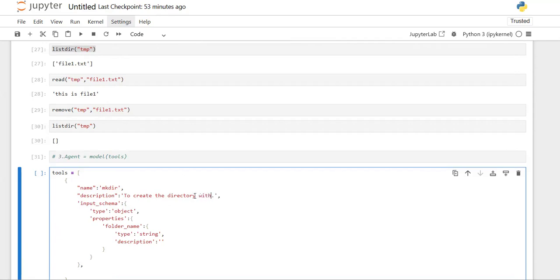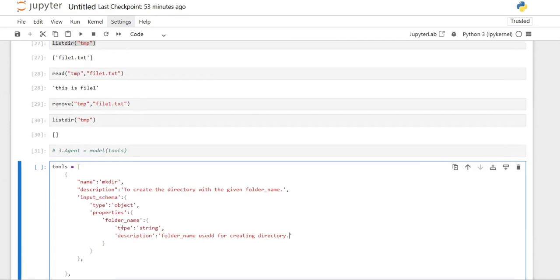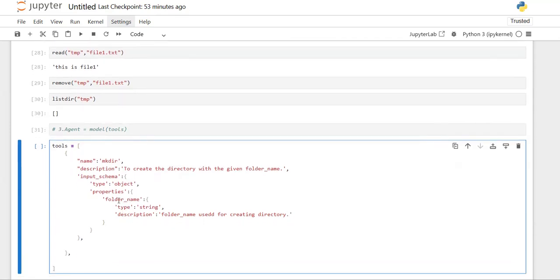To create the directory with the given folder name, it is able to create the directory. Folder name used for creating directory. Like this, you can provide some description with respect to this variable. It's a string type variable and its description is this.